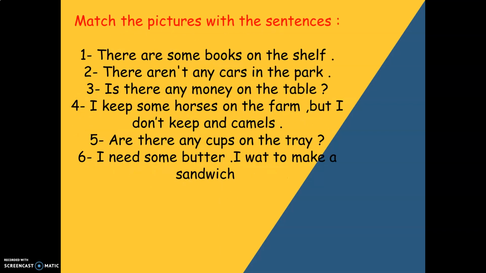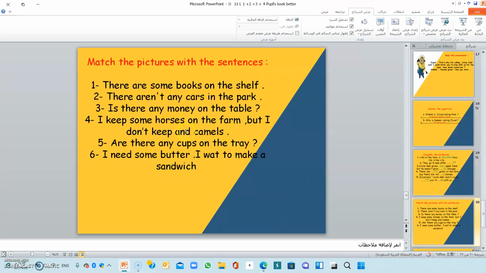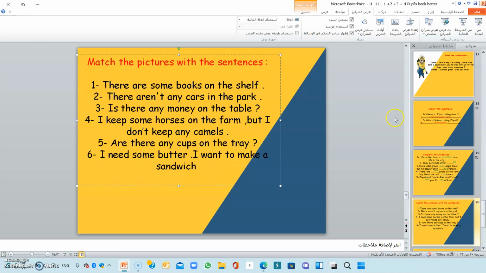Okay? Then match the pictures with the sentences on page 54, girls. You have to match. There are some books on the shelf. There aren't any cars in the park. Is there any money on the table? I keep some horses on the farm, but I don't keep any camels. Are there any cups on the tray? 6. I need some butter. I want to make a sandwich.